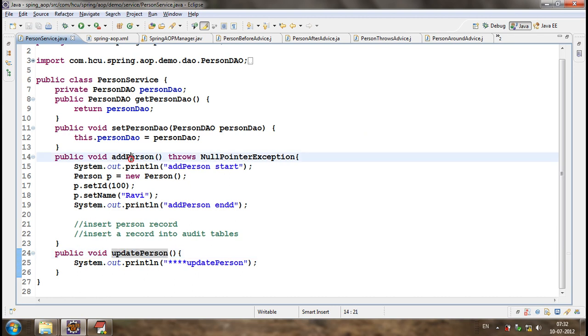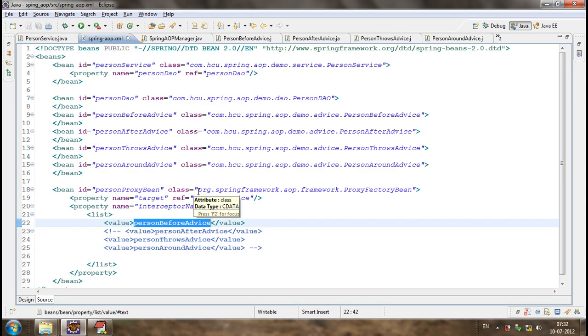One is add person and another is update person: before add person and before update person. So these are the possible join points, and since these are the possible join points, we may have specific point cuts so that this advice is executed only for a specific set of methods.